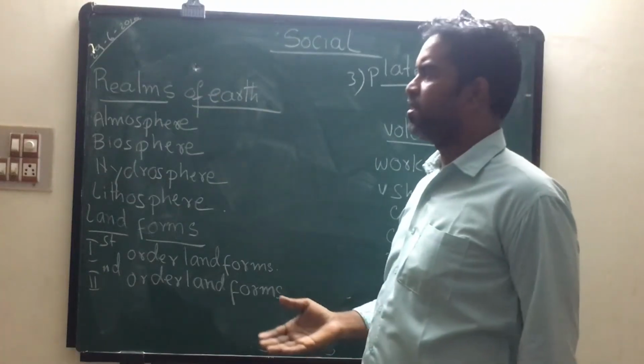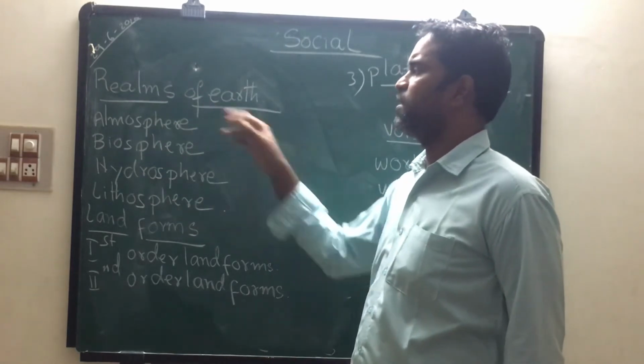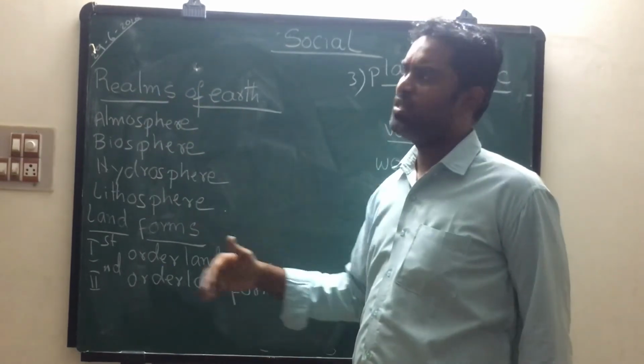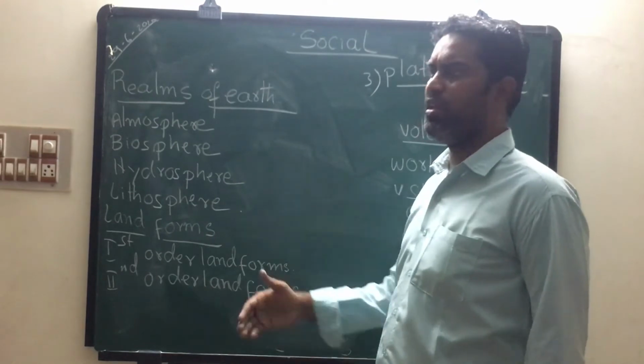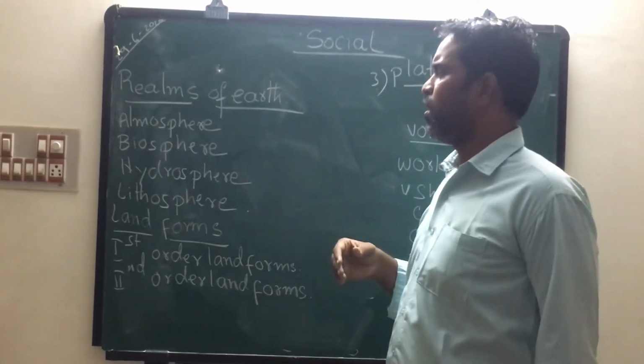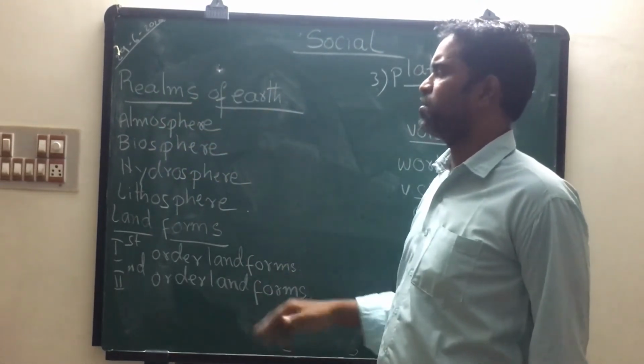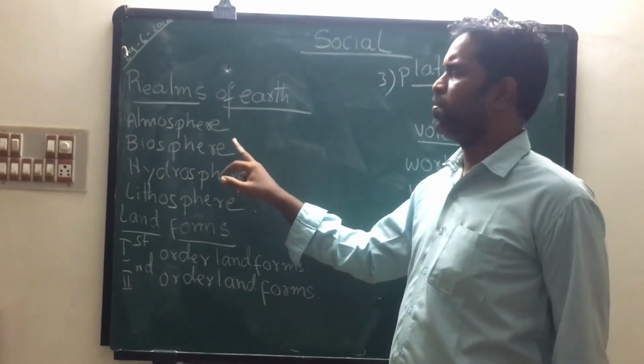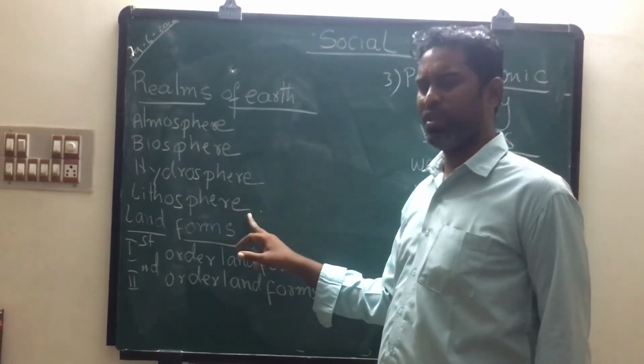In the earlier class, students, we discussed the realms of Earth. Realms means what? Areas which have some common features are called realms. Earth consists of 4 realms. Those are atmosphere, biosphere, hydrosphere, lithosphere.